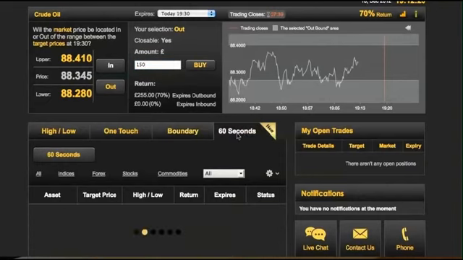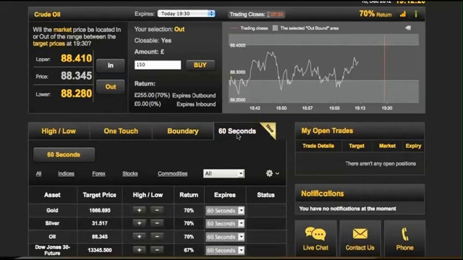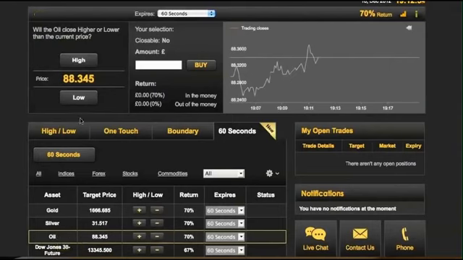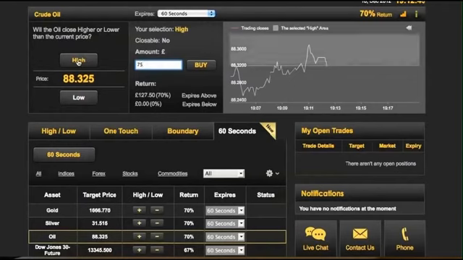The final one is 60 seconds. Exactly the same as high-low at the beginning. You pick your asset, you have your price, you type in the amount, let's say £75 this time, instantly calculates. I think it's going to go higher than that. The area goes grey. The only thing you'll notice here is there's no trade closing bar. The only time you're going to see that is when the market actually closes. And then you just sit, you wait, you monitor, and you click that buy button as and when you feel necessary. So it's quite an exciting way to trade.